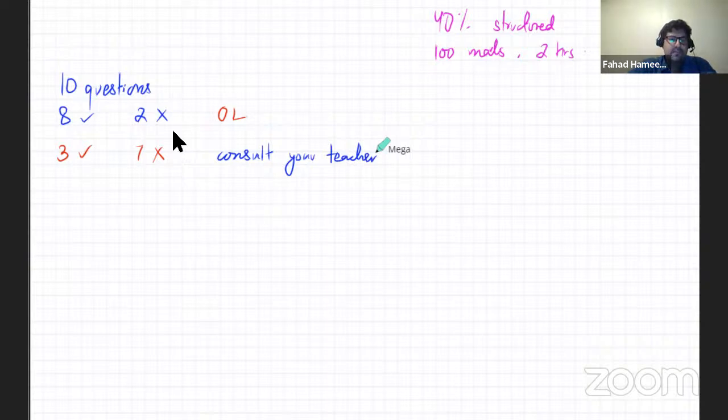If you want to figure out why you got those 7 questions wrong, the internet is going to be very time-consuming. It's going to be a waste of time. The second one would be you open your books, but again, that's going to be a waste of time because you won't be able to figure out which concepts are linked to that question. Remember, you have to be quick with your practice as well. You can't waste a lot of time. You can't be stuck with this. If you ask someone who knows how to solve those questions, whether it's your senior or your teacher, it's just going to take you 5 or 7 minutes to go through those questions and develop an understanding of how to solve them.